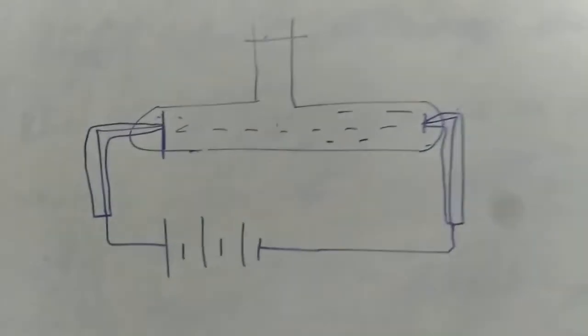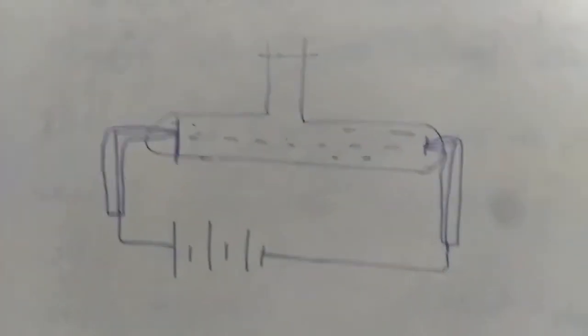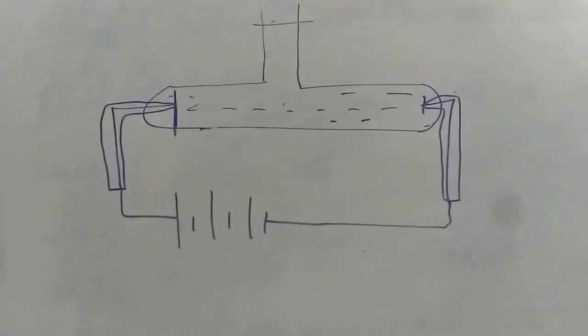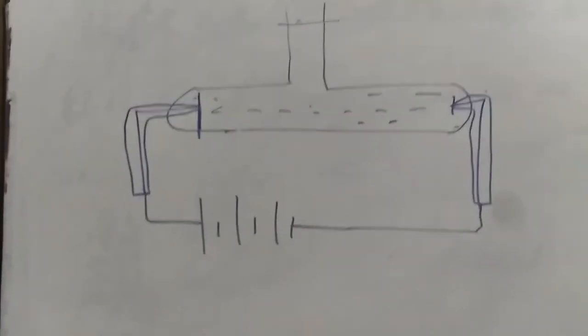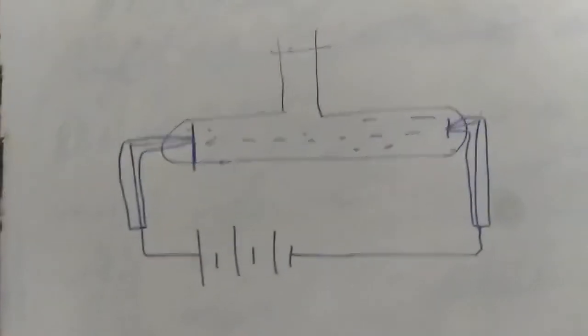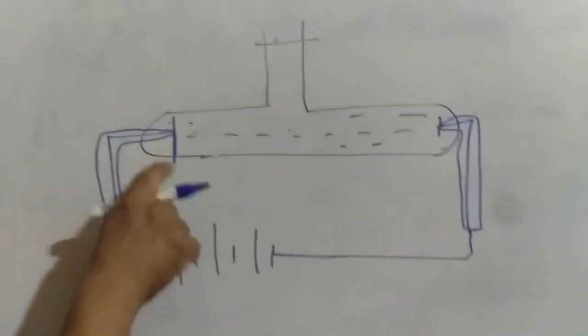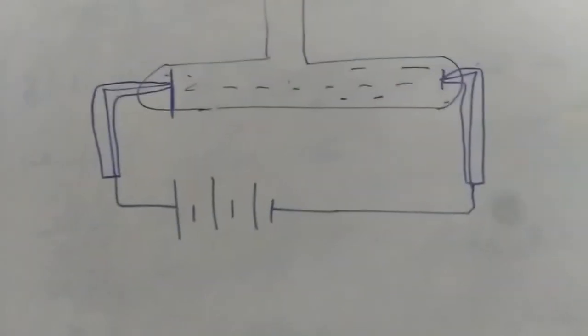To make all such measurements, to study all these electrolytic conductance, the device that we generally use is called a conductivity cell. This conductivity cell is made up of Pyrex glass, and in it two platinum electrodes are inserted.